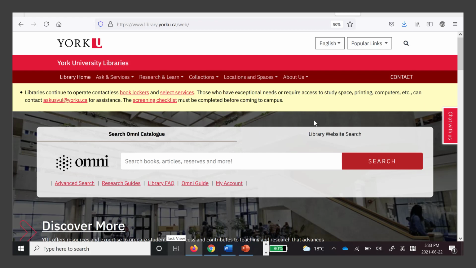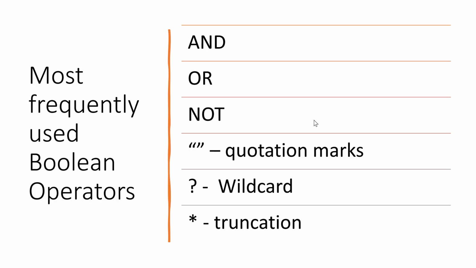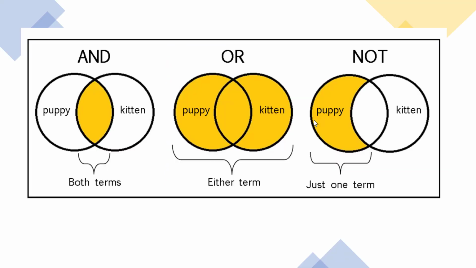To improve your search accuracy, you can use Boolean operators. The most frequently used Boolean operators include AND, OR, NOT, quotation marks, wildcard, and truncation. As shown here, AND operator retrieves books with both keywords mentioned. OR operator retrieves books with either keywords. NOT operator retrieves books with one keyword but not the other. Proper use of these operators helps to narrow or broaden your search.